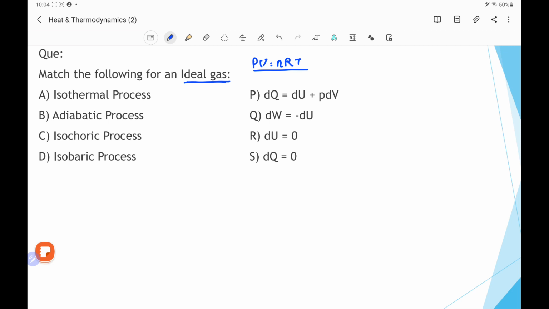is the absolute temperature. A thermodynamic system is one, for example, having a cylinder with a piston that contains an ideal gas. And this ideal gas obeys the ideal gas equation PV equal to nRT. Using the first law of thermodynamics, that is dQ equal to dU plus dW, or we can write it as dU plus, and work can be written in terms of the pressure and volume as P dV.